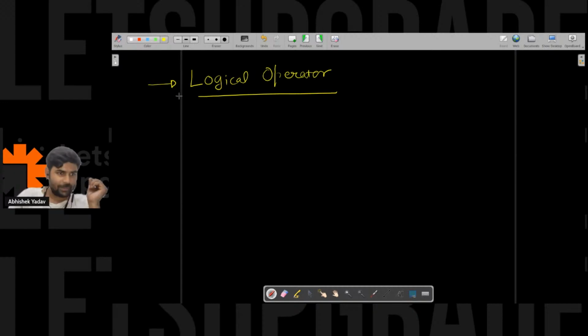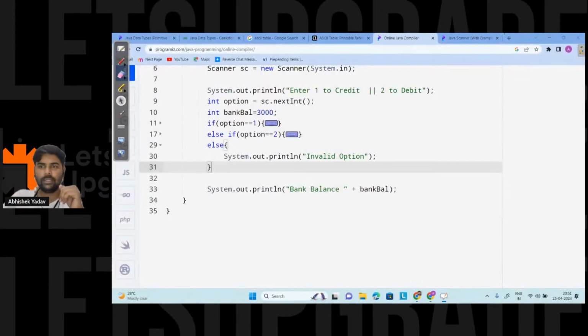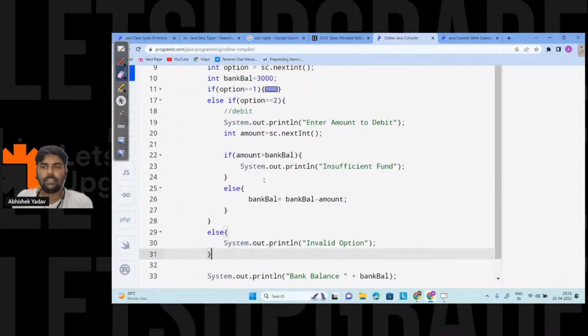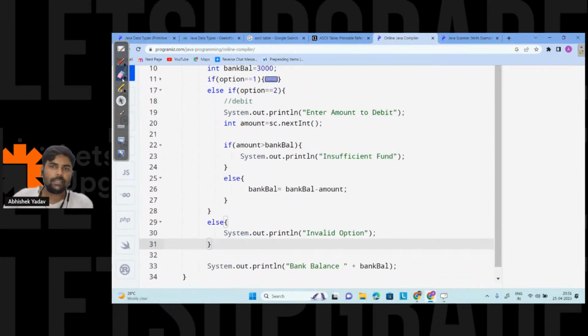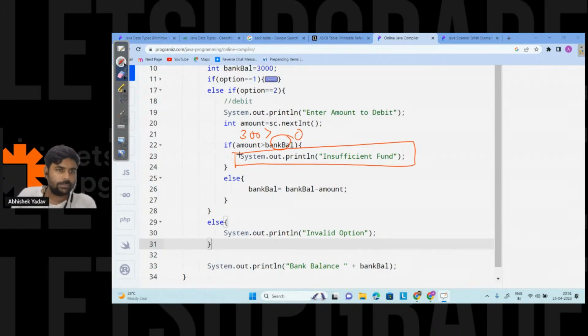Yeah, Firoz, okay. Sir, if anyone tries to debit an amount but the balance is zero, how to solve that? I have solved that part. Here you can see in the else if part, if the bank balance is zero and you want to debit some amount, let's assume 300 rupees, then 300 rupees is greater than zero. So that's why I'm printing insufficient fund on the output screen. Now it is clear, Shankar?